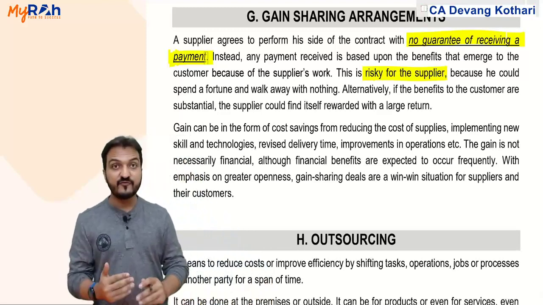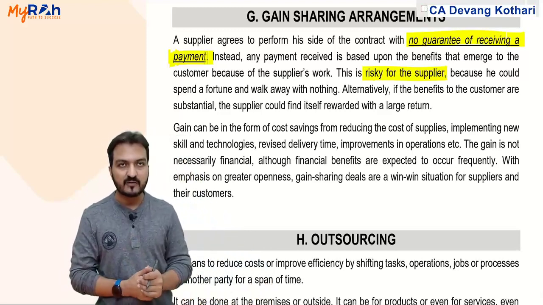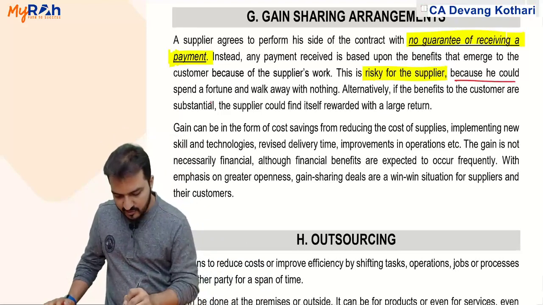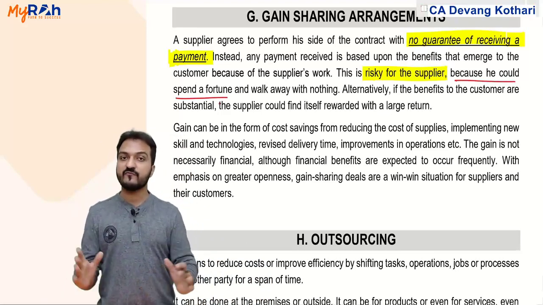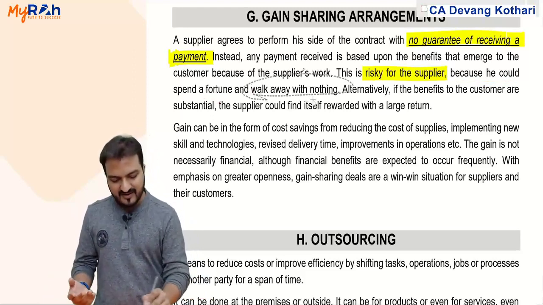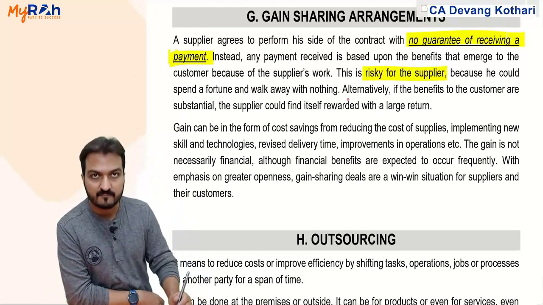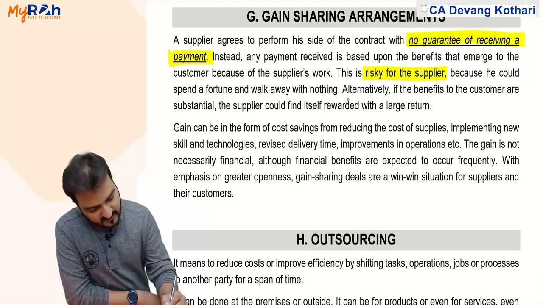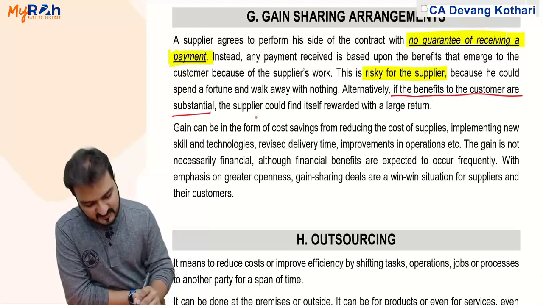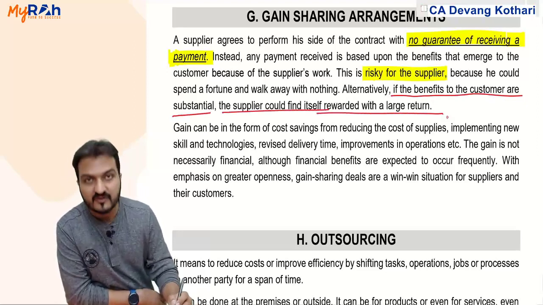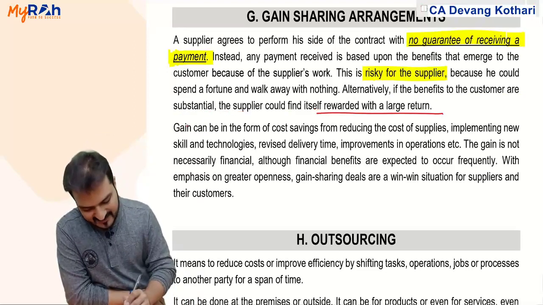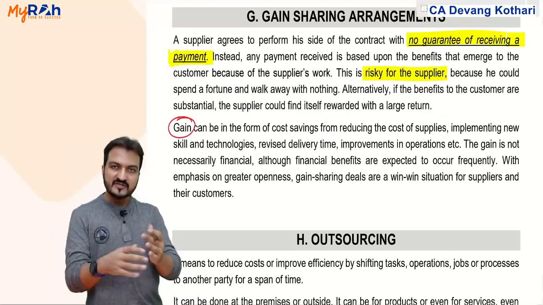So that is definitely risky for the supplier, because either he could spend a fortune of efforts and money, and he might not get anything in return, walk away with nothing. Or alternatively, if benefits to the customer are substantial, then supplier could find itself rewarded with a very large return. Done? Yes.